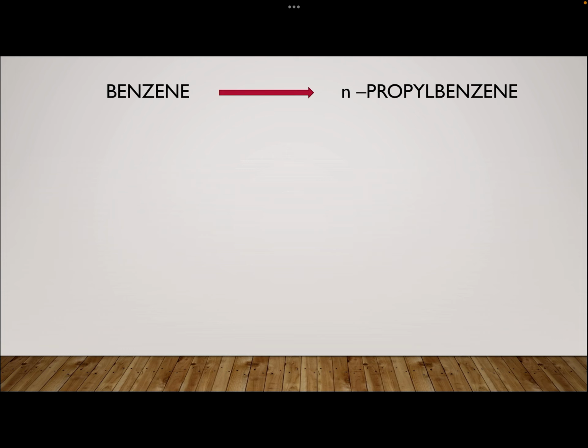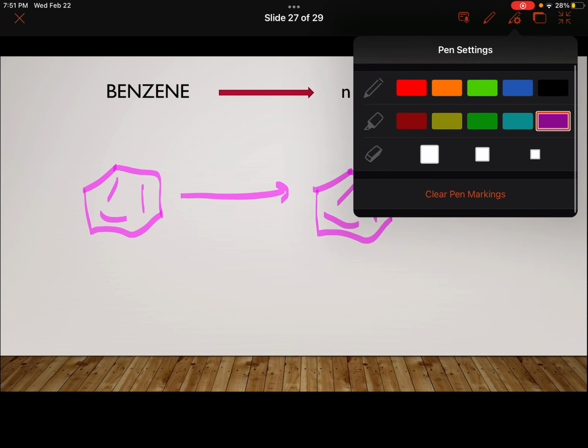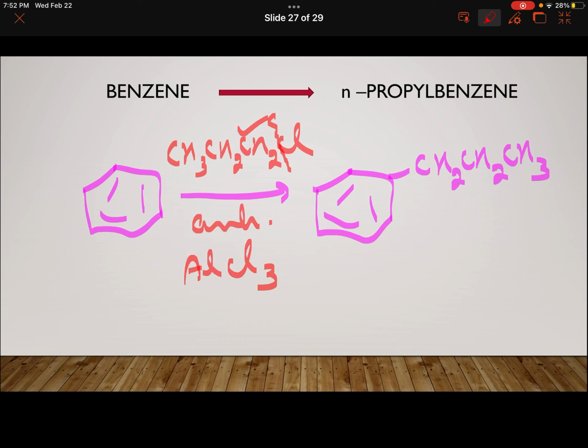Then you have benzene to n-propyl benzene. What is n-propyl benzene? Normal, straight chain. So the propyl group is like this, no branching. It's a straight chain. Again, Friedel-Crafts alkylation. So I want straight chain. What will I start with? I will start with CH3CH2CH2Cl, so that it breaks from here, and this carbon gets attached to benzene in the presence of anhydrous AlCl3. Friedel-Crafts alkylation, where this is the alkyl group.